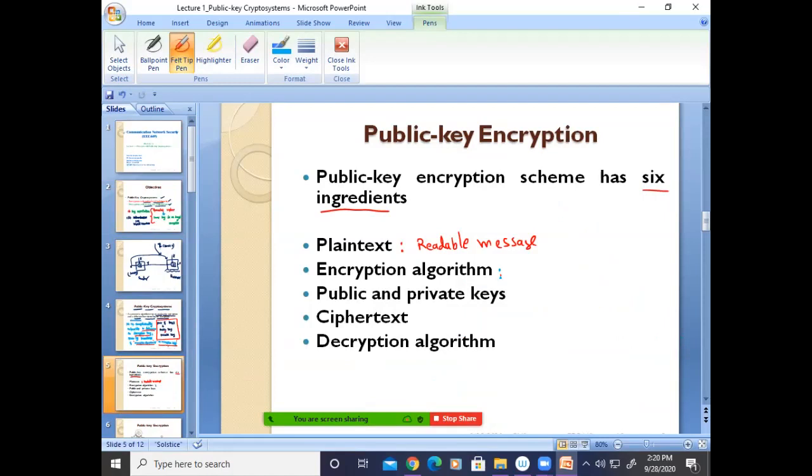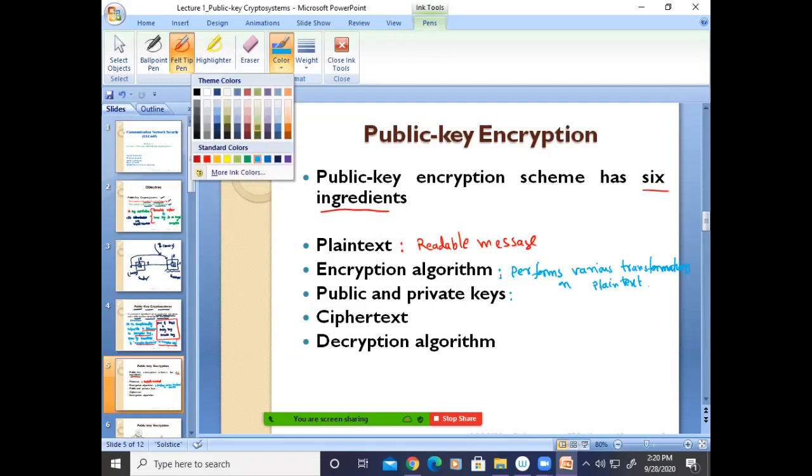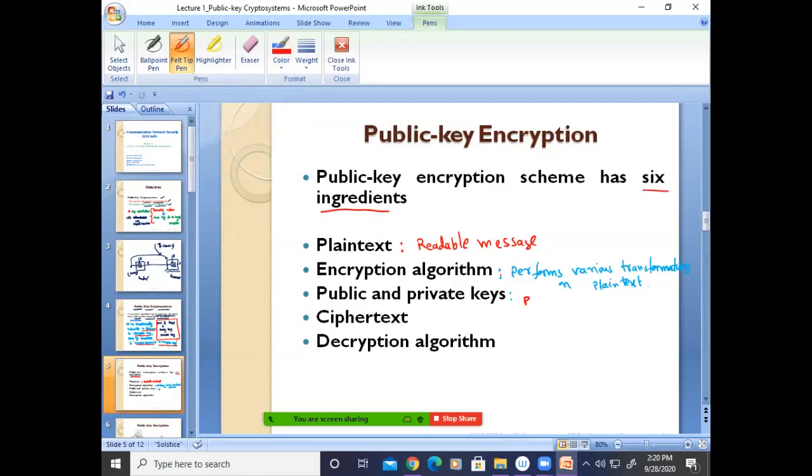It performs various transformations on the plain text using a key. That key I will explain here. What are the public and private keys? The public key is one, the private key is the other. As I already told, they are a pair of keys.